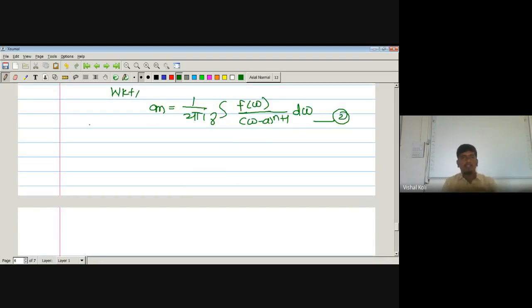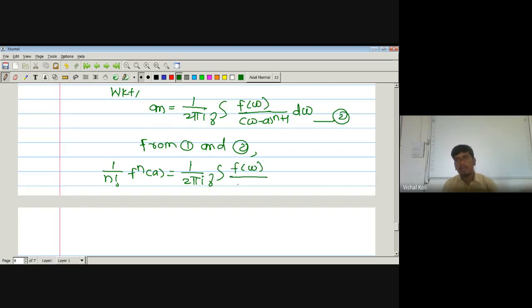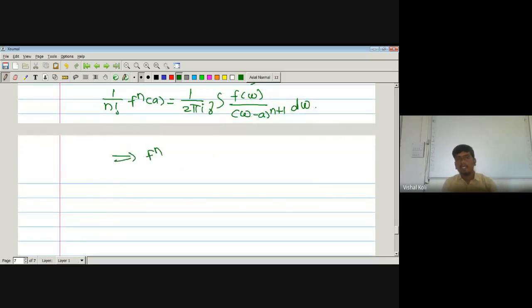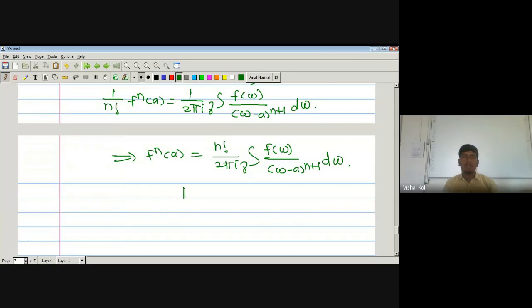Then just equating these two equations from 1 and 2, 1 upon n factorial f^(n)(a) is nothing but 1 upon 2 pi i integration over the curve gamma f of w divided by (w minus a) to the power n plus 1 dw. Now just multiply both sides by n factorial. We get f^(n)(a) is equal to n factorial divided by 2 pi i integration over the curve gamma f of w divided by (w minus a) to the power n plus 1 dw. And that is what we had to prove. Hence the required result.